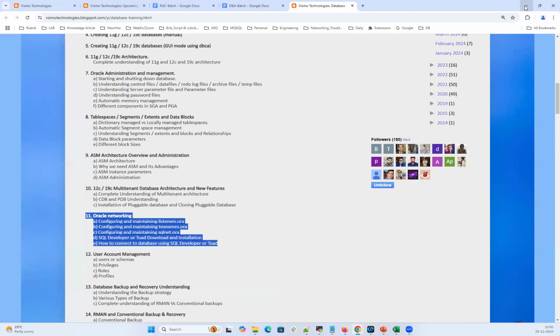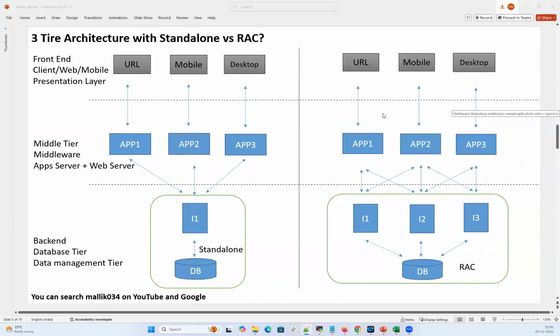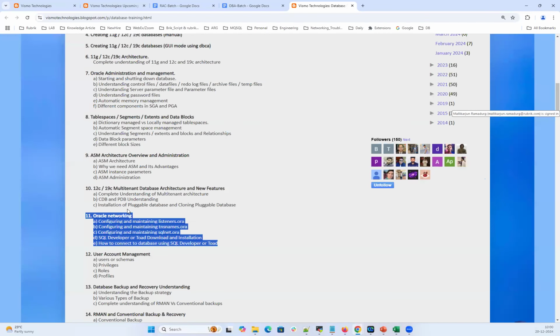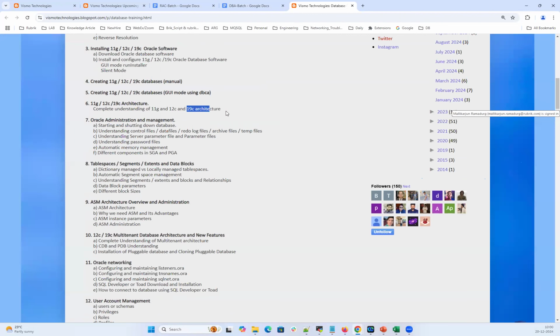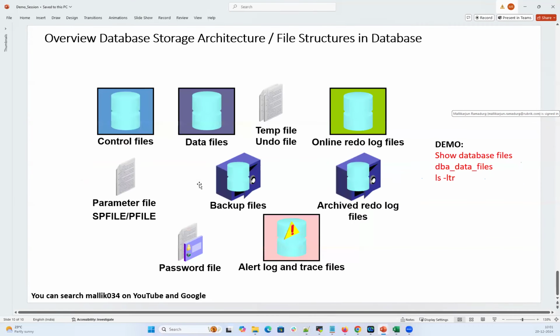Again, this is a separate part of chapter number 11. Malik, in the same one, chapter 6? This is only 19C architecture. So we are not going to see what changes from 11G to 12C and 12C to 19C? We have slides for 11G, 12C, and 19C. The best example for your installation changes is this one.